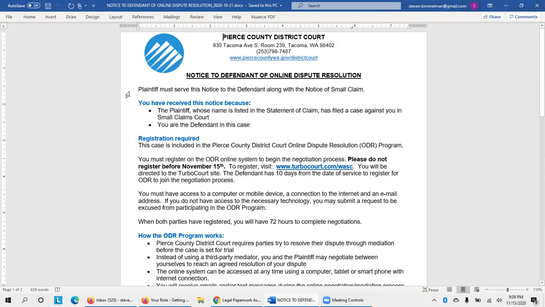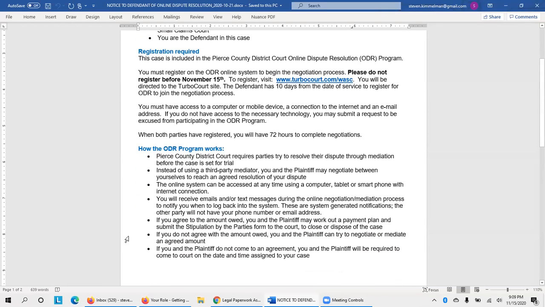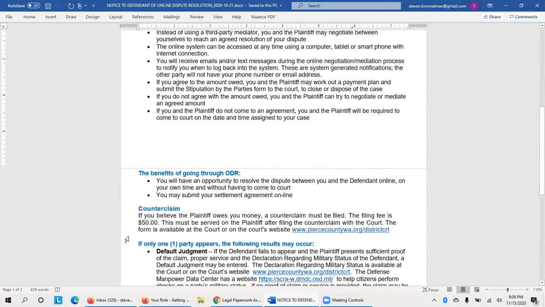When the plaintiff files a claim against you in small claims court, they need to have that claim served on you. Included with their claim will be this Notice to Defendant of Online Dispute Resolution. It explains that you must register for online dispute resolution, otherwise known as ODR, so you can negotiate with the plaintiff and try to reach an agreement, avoiding having to go to court for a trial. It also explains how ODR works and other important information.